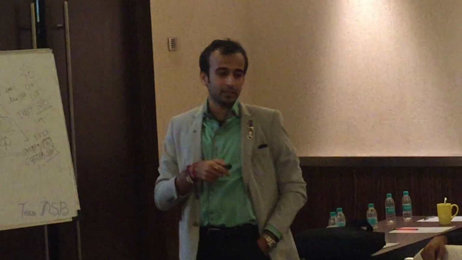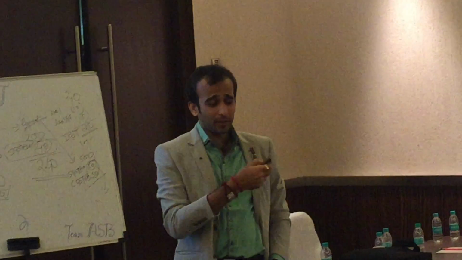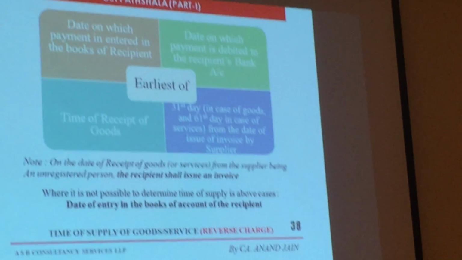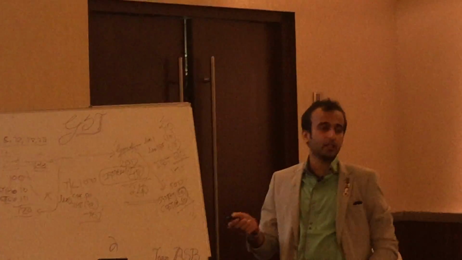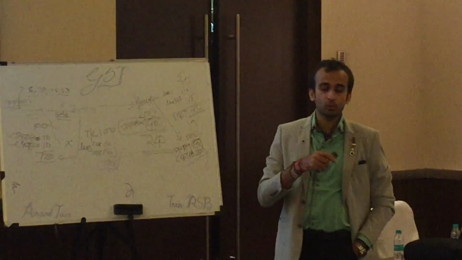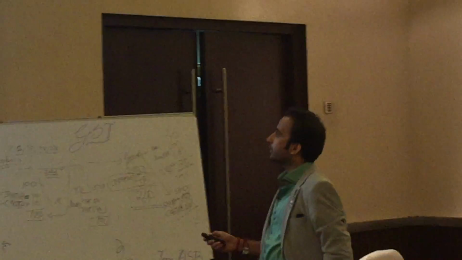Suppose I receive goods and he doesn't raise an invoice, so I have to pay by the 31st day from the date of the invoice by the supplier. The GST on behalf of the unregistered person you are dealing with is payable on a reverse charge basis.